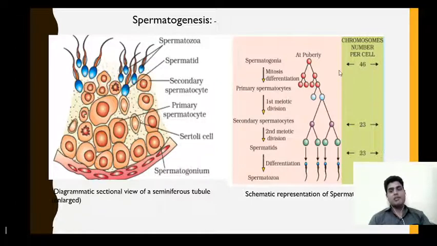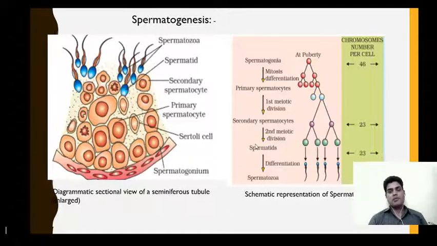Now this is the schematic representation of spermatogenesis. These are spermatogonia which undergo mitosis, and that leads to the formation of the primary spermatocyte. Then it undergoes the first meiotic division, the chromosome number gets reduced to half, and that leads to the formation of two secondary spermatocytes. Then it undergoes the second meiotic division, which leads to the formation of 4 spermatids. Since spermatids are totally different from spermatozoa, they have to undergo differentiation, and the process is known as spermiogenesis. So this is the schematic representation of spermatogenesis.